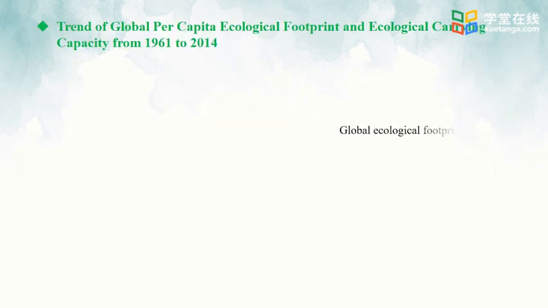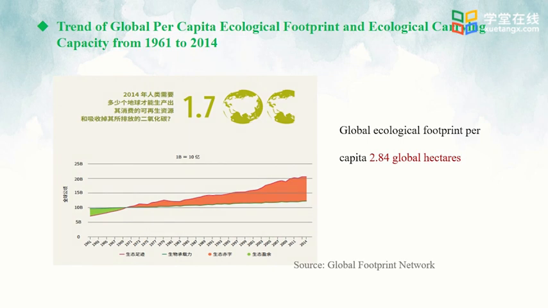This report proposed the concept of longitudinal timeline, and we can trace the data as early as 1961. The data between 1961 and 2014 provide a complete retrospect for us. In 2014, the global per capita ecological footprint reached 2.84 global hectares.